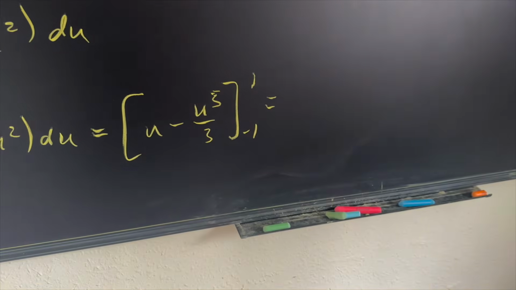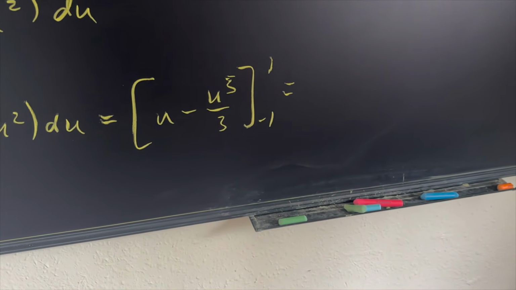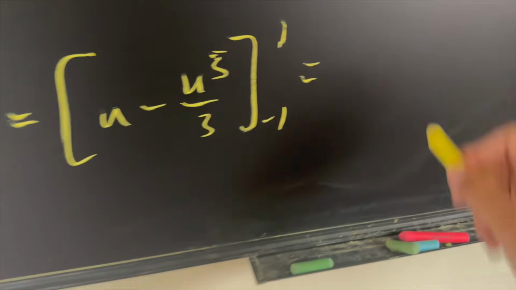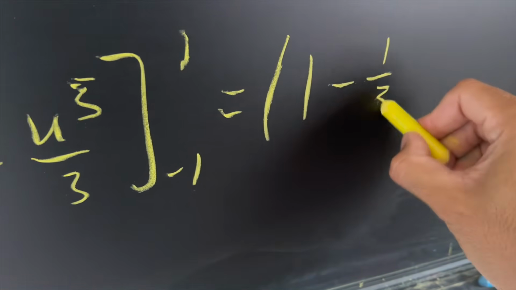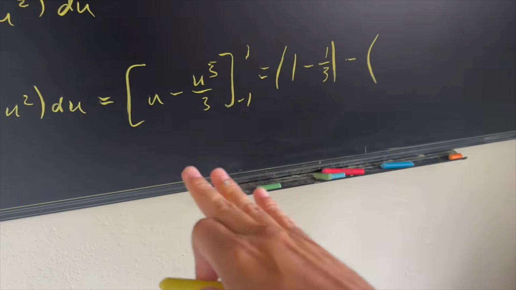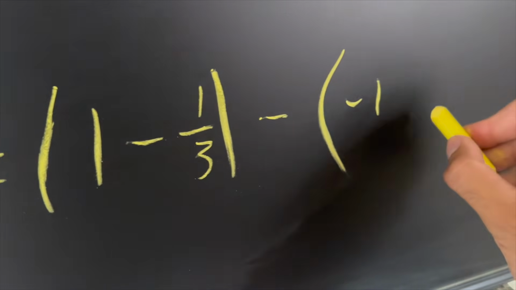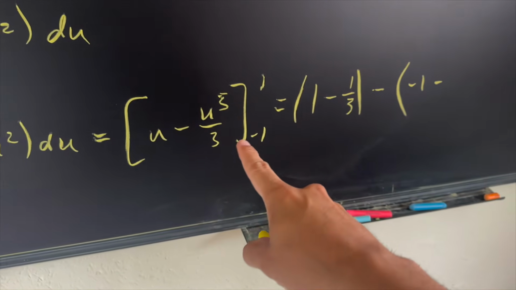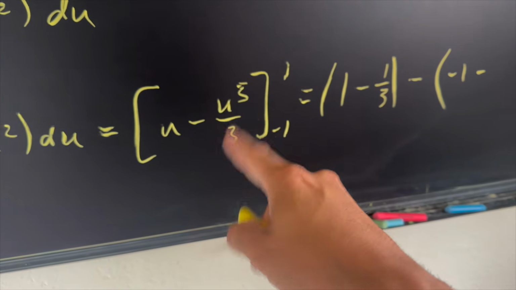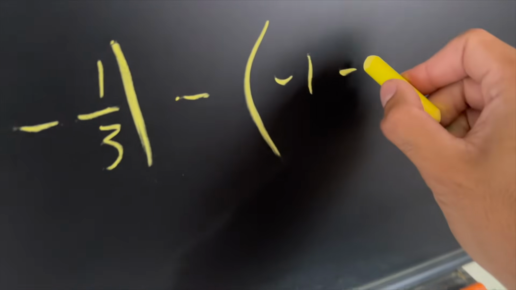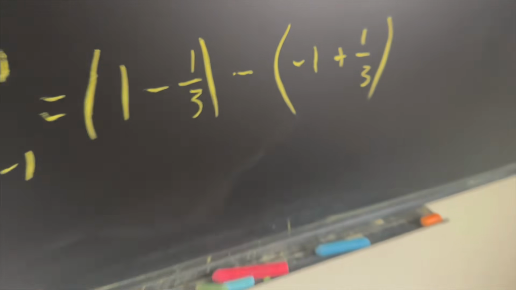Now we can start implementing the first fundamental theorem of calculus. Let's plug in the 1 here. That's going to give us 1 minus 1/3, minus, and now we plug in the negative 1, which is negative 1 minus, and then this becomes a negative 1 because negative 1 cubed is negative 1. So this is going to turn into a positive 1/3.